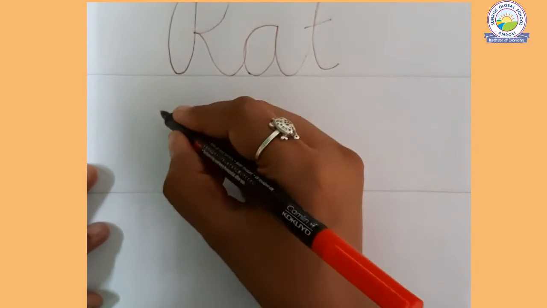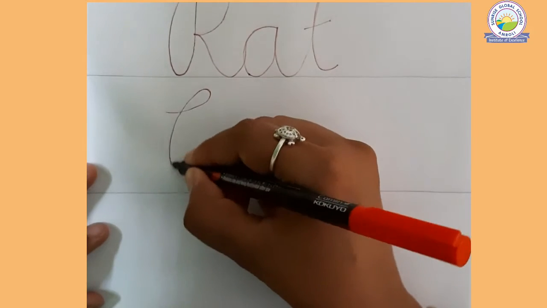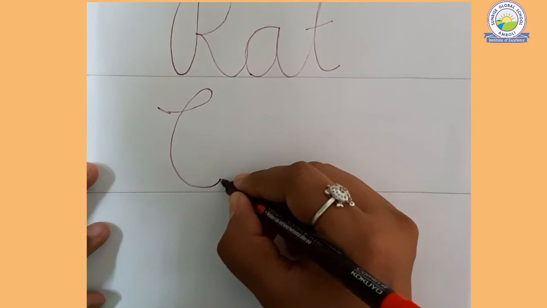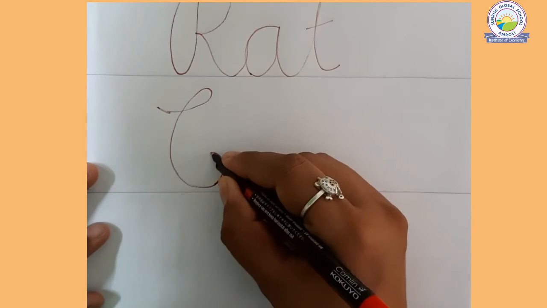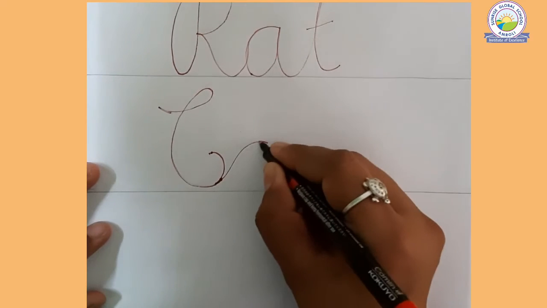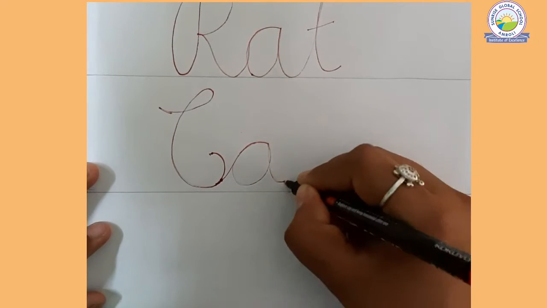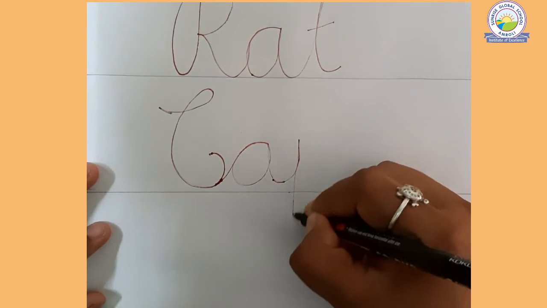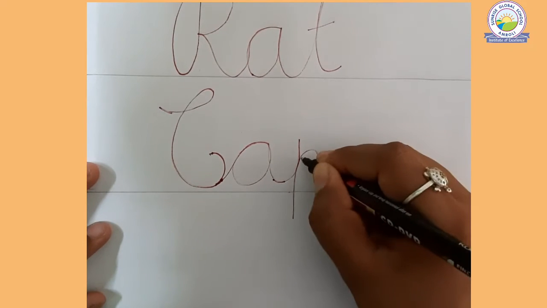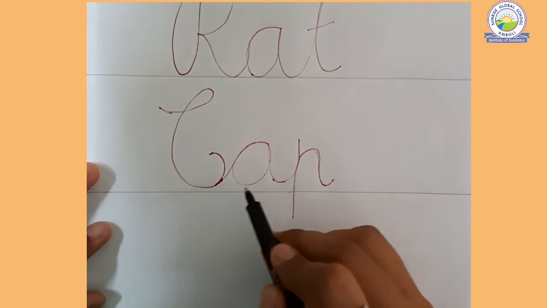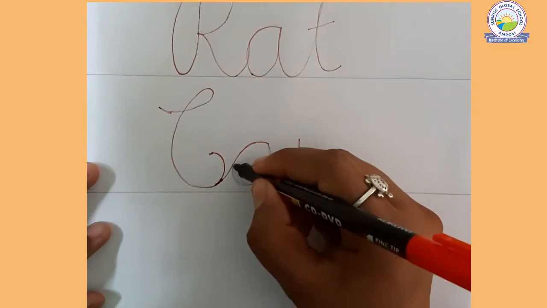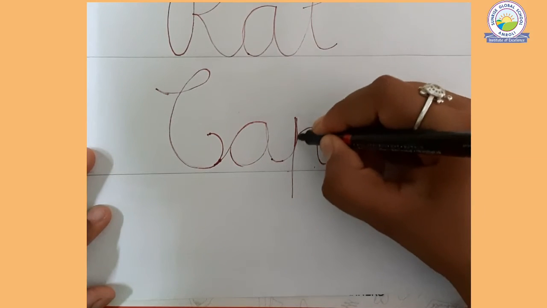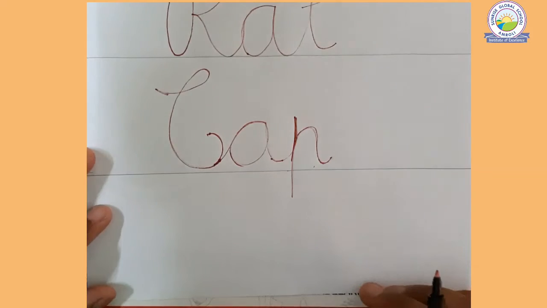Okay, so the next one is, look properly. What is this? Ka. Look, this is ka. Then we have to join A, and then pa. Ka, a, pa, cap. Right, this is ka, a, pa, cap.